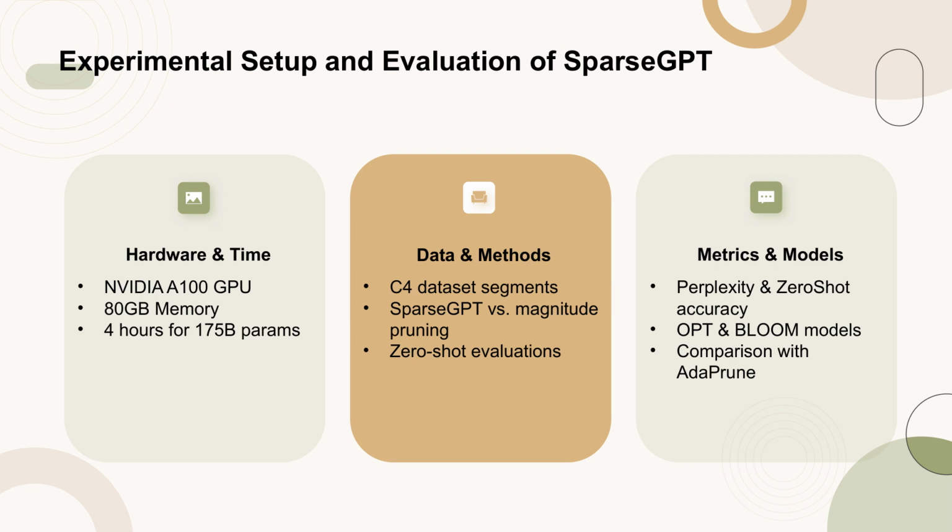The experiments were conducted on an NVIDIA A100 GPU with 80 GB of memory, allowing the 175 billion parameter models to be fully sparsified in approximately 4 hours. The calibration data consisted of 128 2048-token segments from the C4 dataset, ensuring zero-shot conditions. The primary metrics used for evaluation were perplexity and zero-shot accuracy, focusing on models like OPT and BLOOM. Comparisons were made against the standard magnitude pruning baseline and prune, highlighting SparseGPT's efficiency and accuracy.